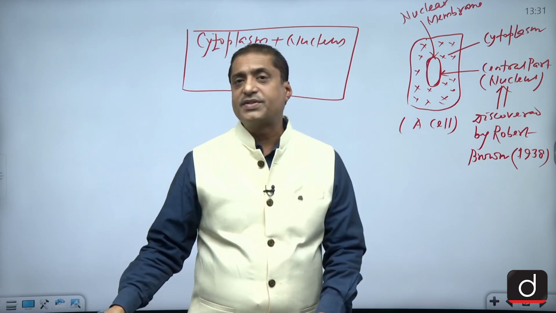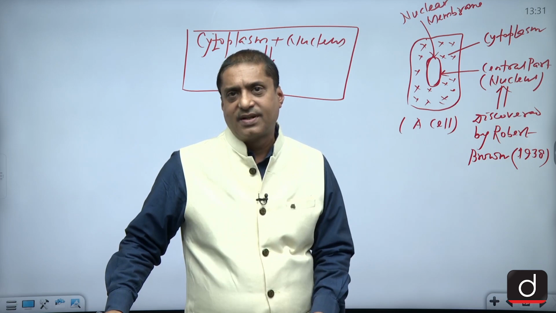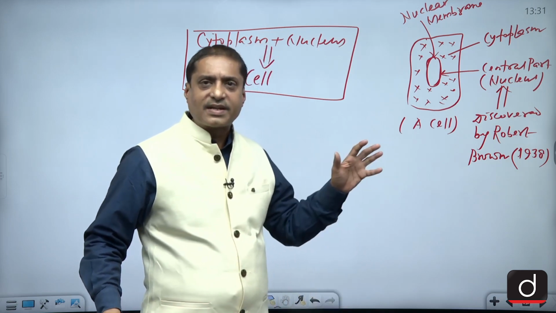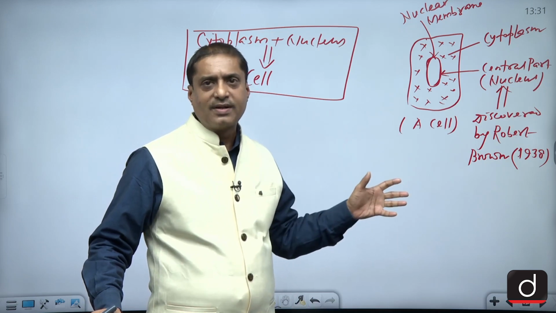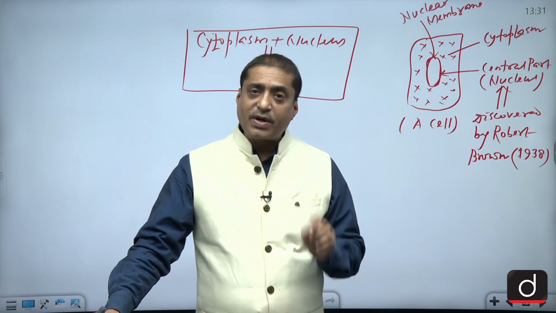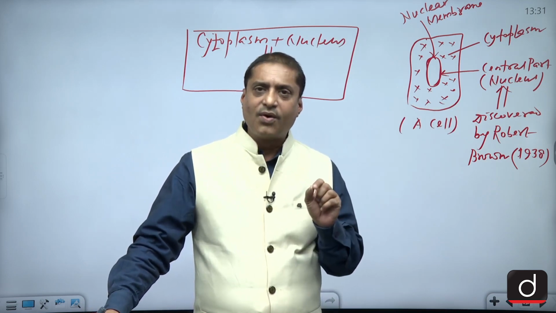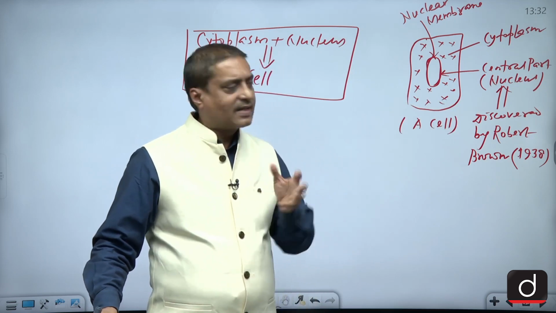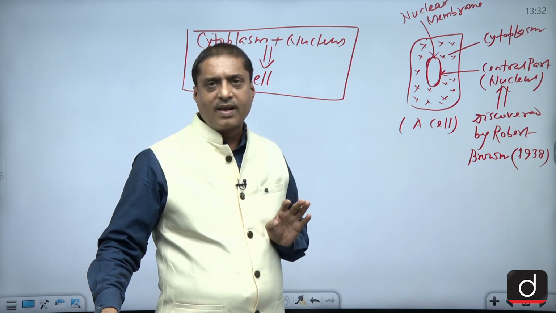But what would happen if there is no nuclear wall, no membrane as such? If the nuclear membrane is absent, you cannot distinguish which is the part of the nucleus and which is the part of the cytoplasm. Because of this nuclear membrane only, we are in a position to say that this is the nuclear part and this is the cytoplasmic part in any organism.